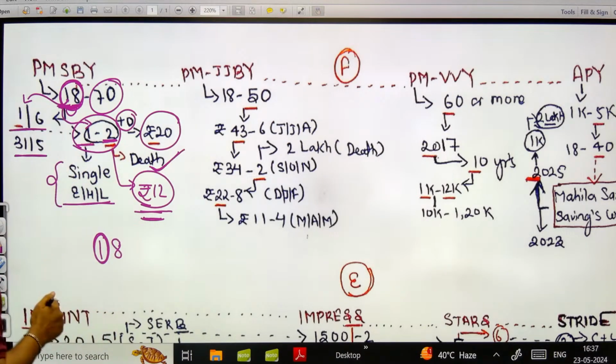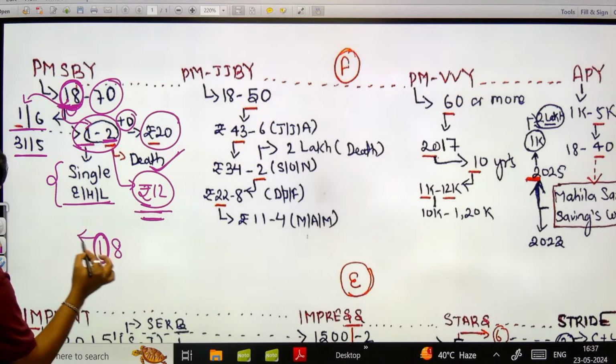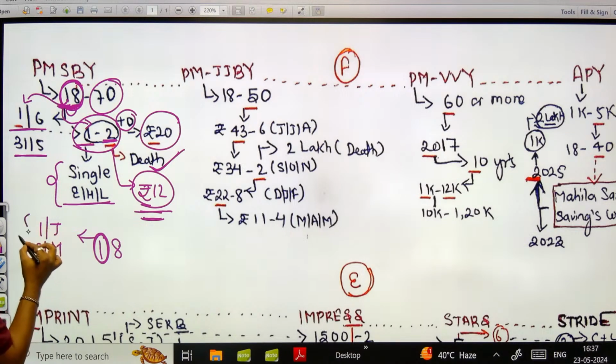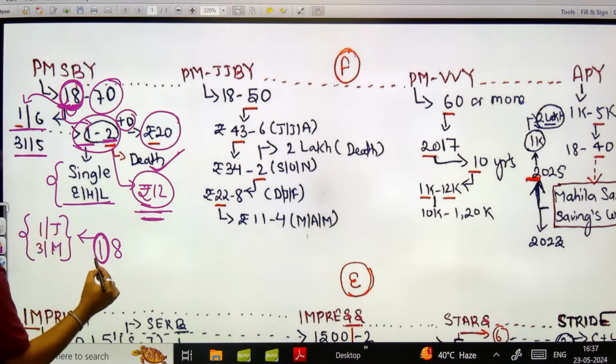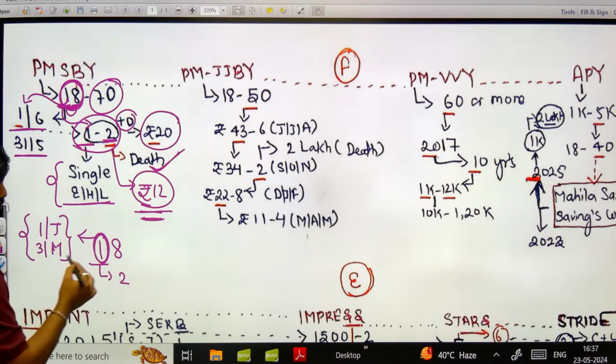किस तरीके से? देखो, from this one you can easily remember that okay, 1 June to 31st May is the tenure of the scheme. हर साल आपको इतने दिन तक का सिक्योरिटी देती है स्कीम. After that you have to renew this thing. Okay, now since this is 1, I would add 2 just below it, that is 1 and 2.